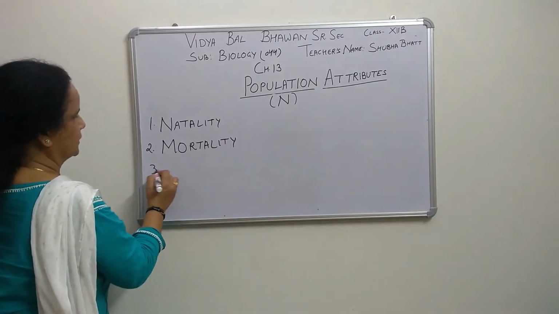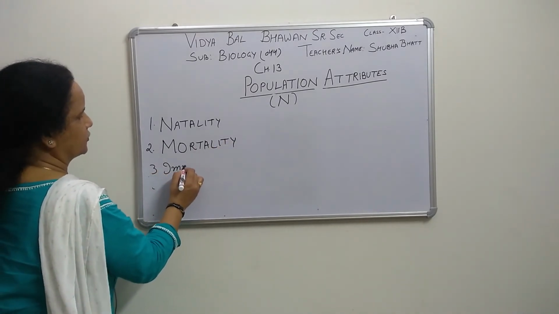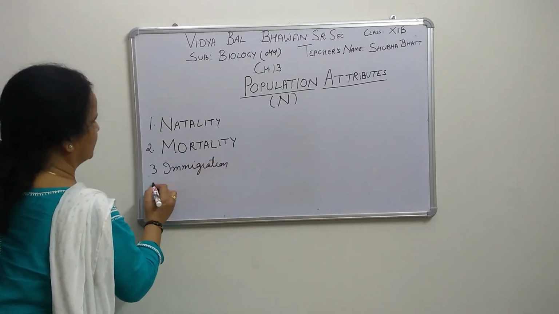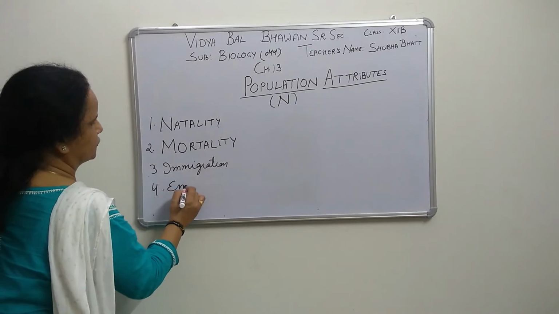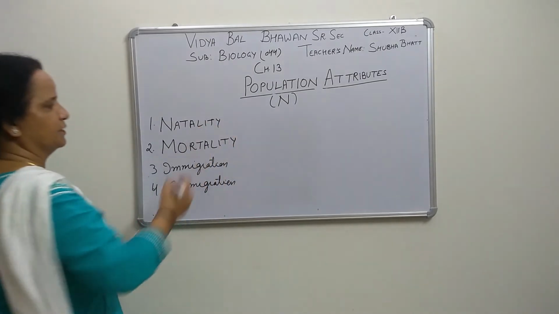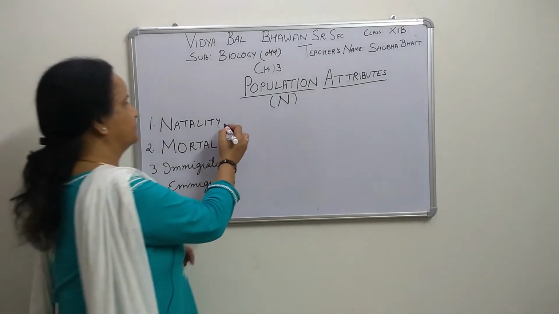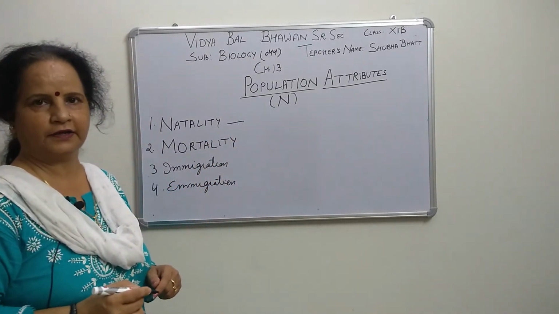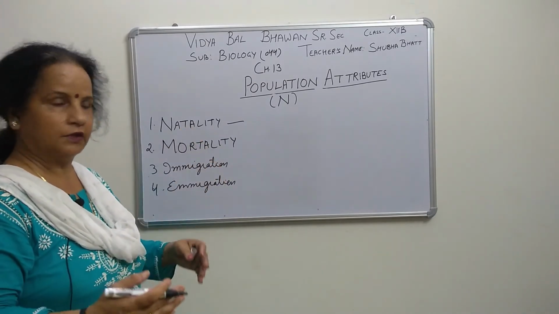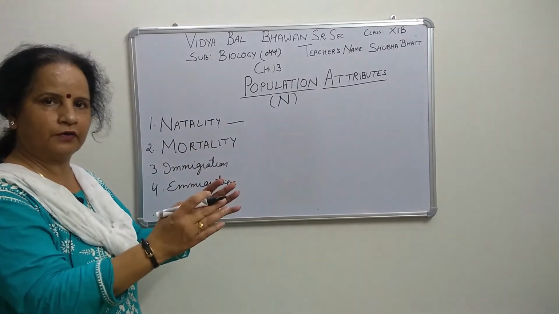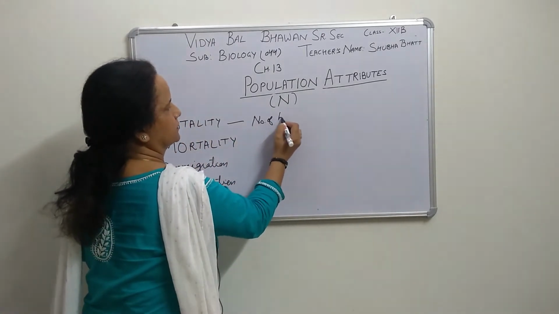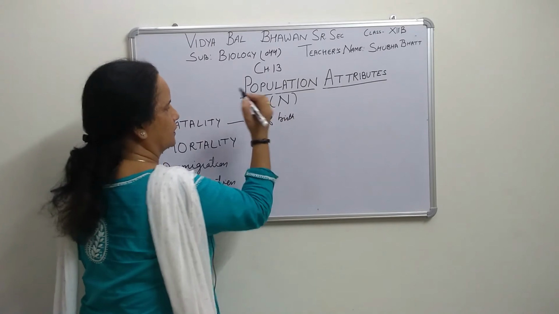Third one is the immigration. Fourth one is the emigration. What is the meaning of these terms? Natality means number of births, right? It means in any community, how many organisms are born, that is the number added to the population, right? So that is the number of births.